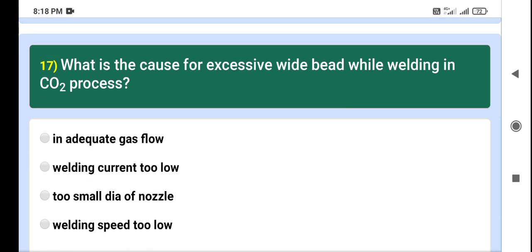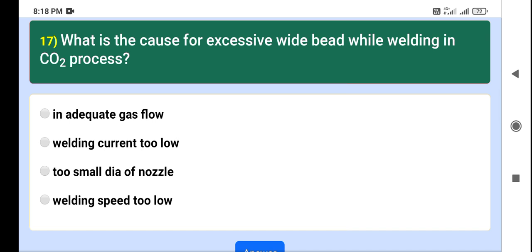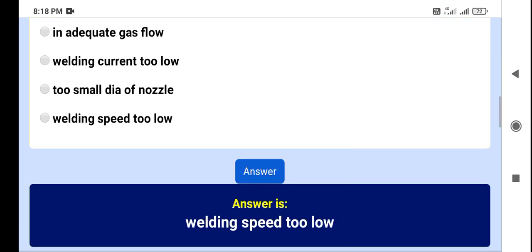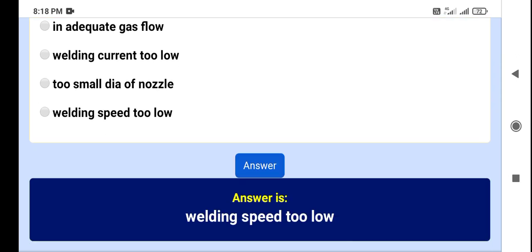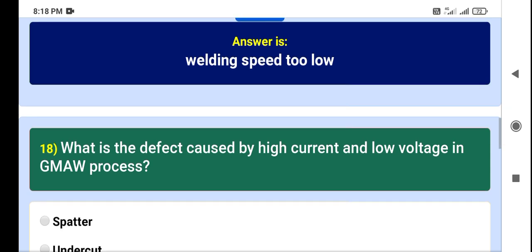What is the cause for excessive wide bead while welding in CO2 process? Inadequate gas flow, welding current too low, too small diaphragm nozzle, welding speed too low. My answer is welding speed too low. Yes, the right answer is welding speed too low.